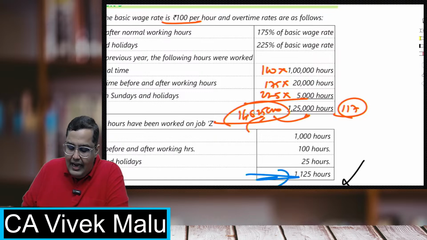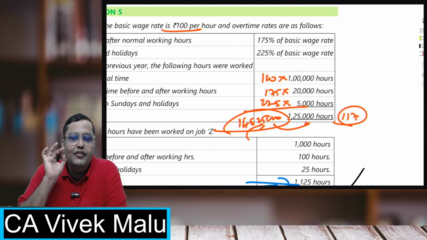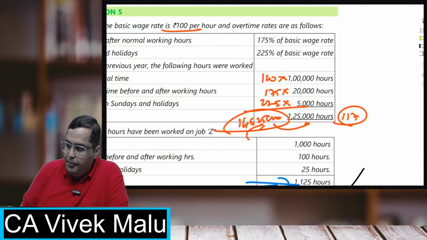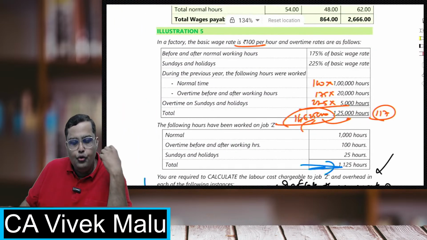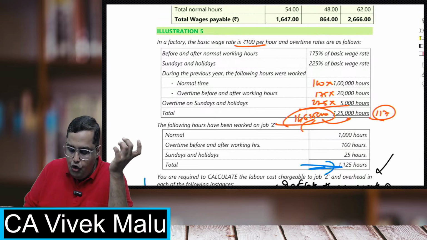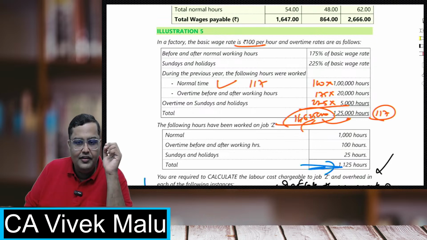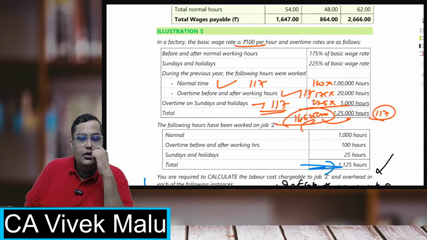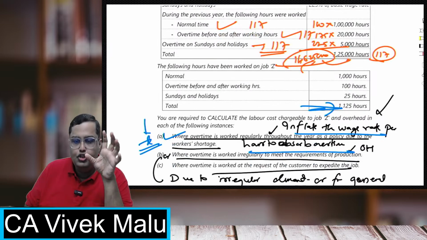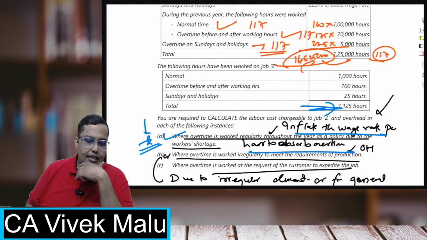So my rate per hour will be 117 now. Whatever job I'm doing, even if it is done in normal hours, I'll charge the rate of 117. Even if it is done on a Sunday or before or after working hours, I'll charge at the rate of 117. This has to be done if you have a shortage and you are working overtime across the year.